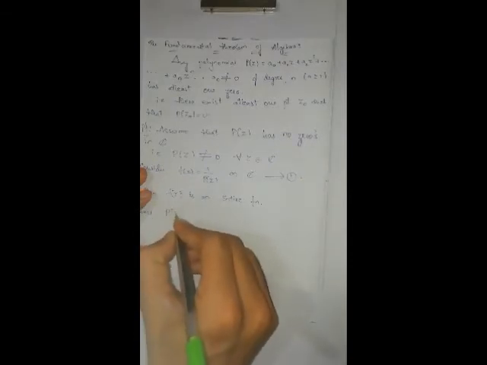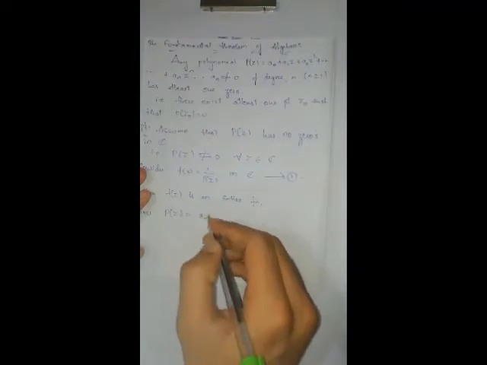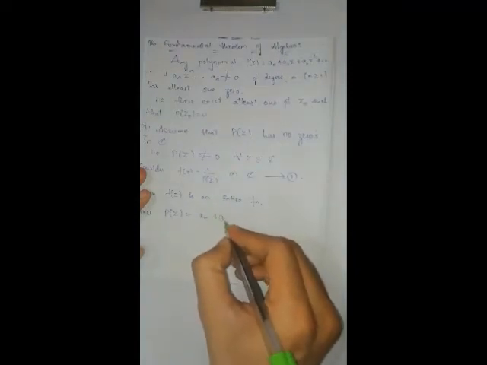Since what is p of z, given in the statement? a0 plus a1z plus a2z squared plus so on plus an minus 1 z to the power of n minus 1 plus an z to the power of n. From this I am going to take z to the power of n common.